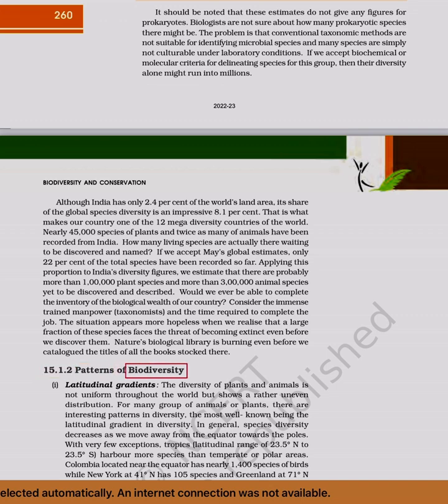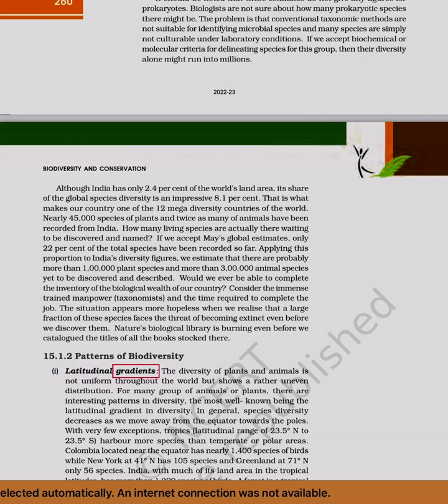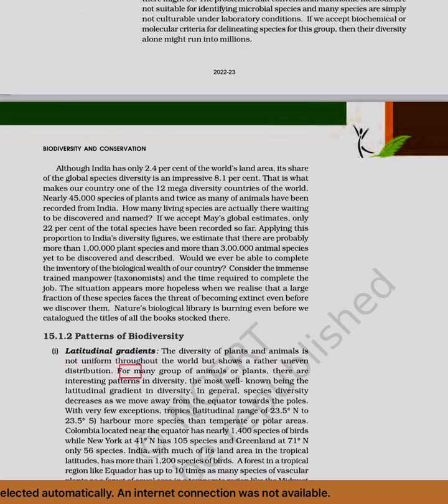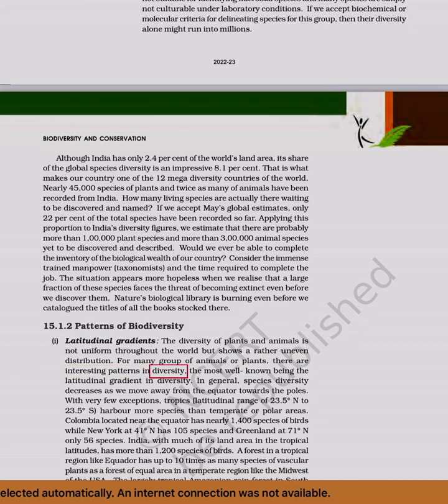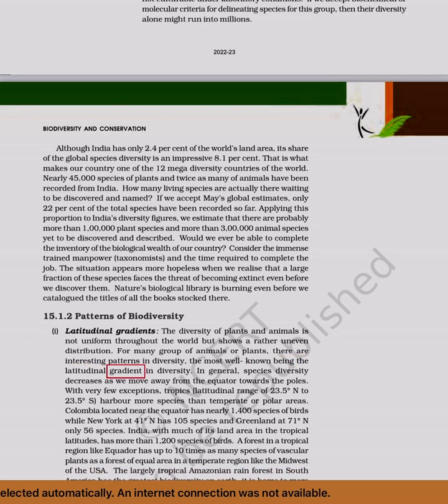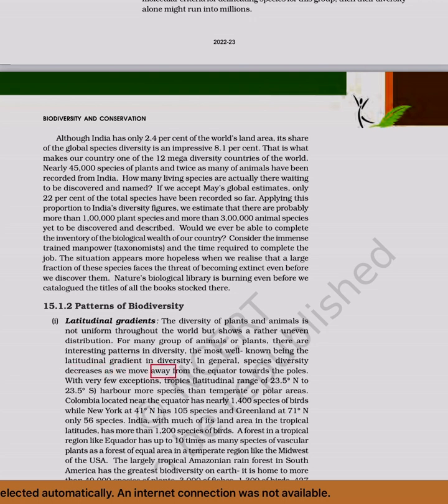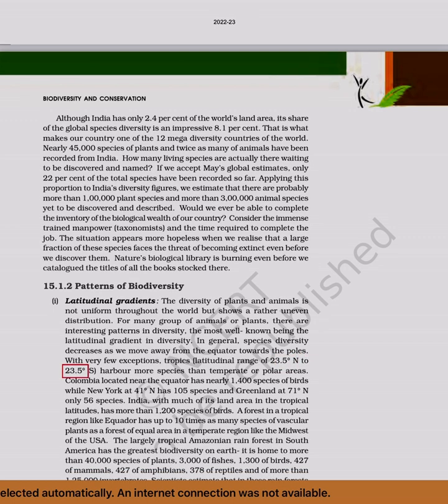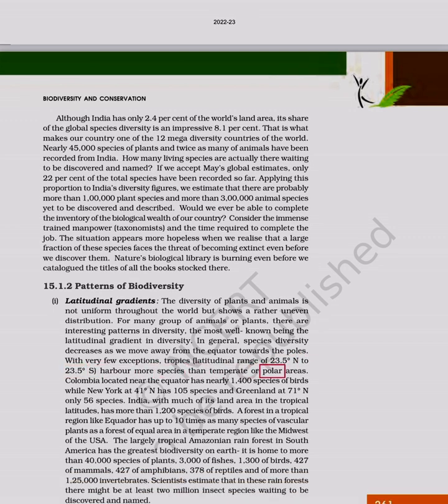1.5.1.2 Patterns of biodiversity. Latitudinal gradients. The diversity of plants and animals is not uniform throughout the world but shows a rather uneven distribution. For many groups of animals or plants, there are interesting patterns in diversity, the most well-known being the latitudinal gradient in diversity. In general, species diversity decreases as we move away from the equator towards the poles, with very few exceptions. Tropics, with a latitudinal range of 23.5 degrees N to 23.5 degrees S, harbor more species than temperate or polar areas.